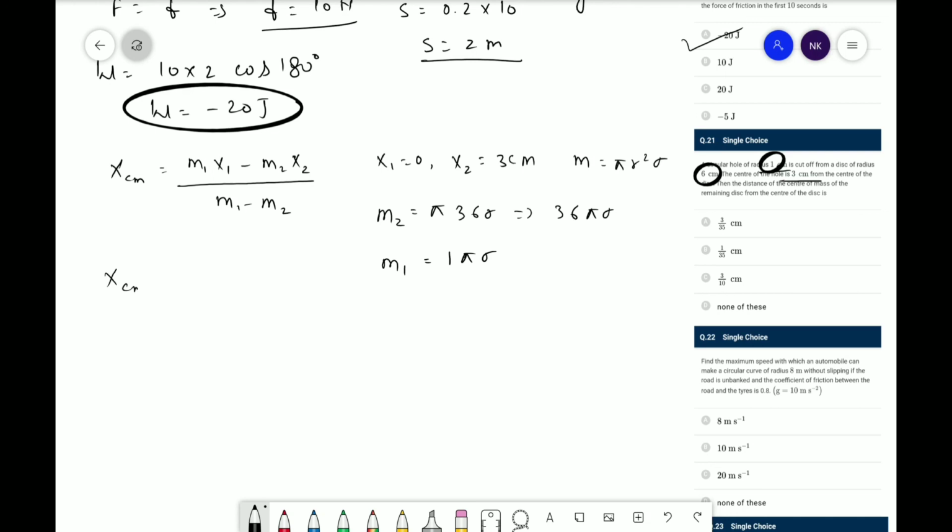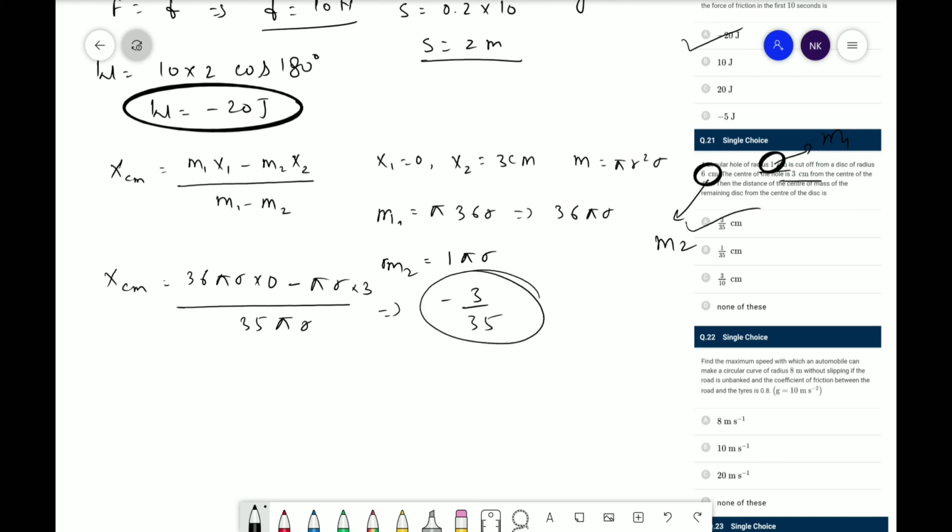Hence xcm will be equal to 36 pi sigma into 0 minus m2, so minus pi sigma, divided by m1 minus m2, that will be 35 pi sigma, into x2 means 3. Hence we have got minus 3 upon 35. Pi sigma will be cancelled out. Therefore the correct answer is A.